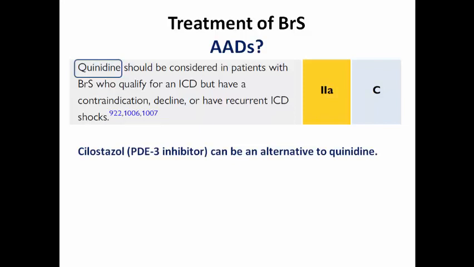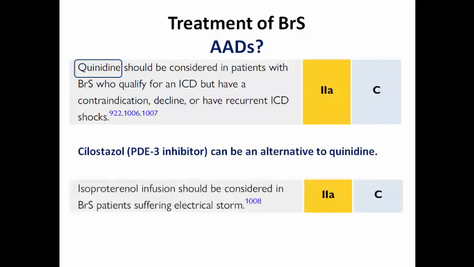Cilostazol, which is a phosphodiesterase inhibitor, can be an alternative to quinidine in some situations, and isoprenaline infusion should be considered in patients with Brugada syndrome suffering from electrical storm. Isoprenaline is the first line here.